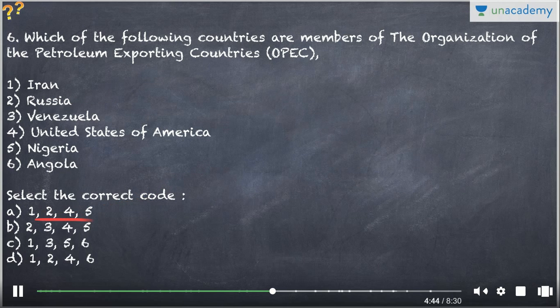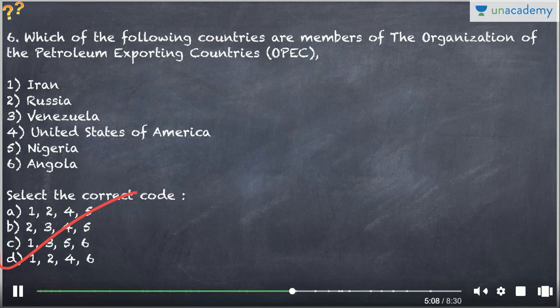B option is gone because second Russia was there, and even the last option is gone. So sometimes in UPSC prelims, there will be a lot of questions when you are not too sure about it. But if you are able to point to a particular option that you can eliminate, and the rest of the options you are pretty sure about, you can eliminate them and find the correct answer. So that is why C1356 is the correct answer, even if you did not know who the members are.